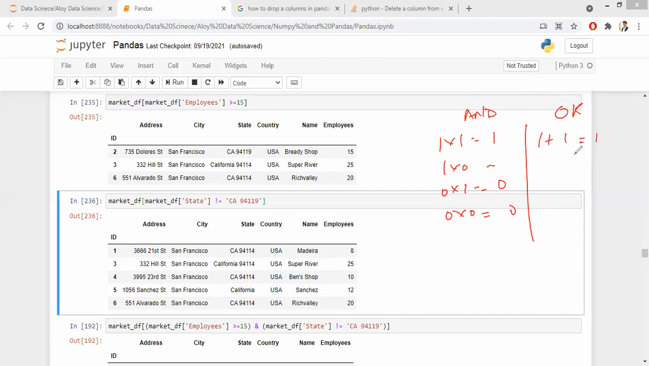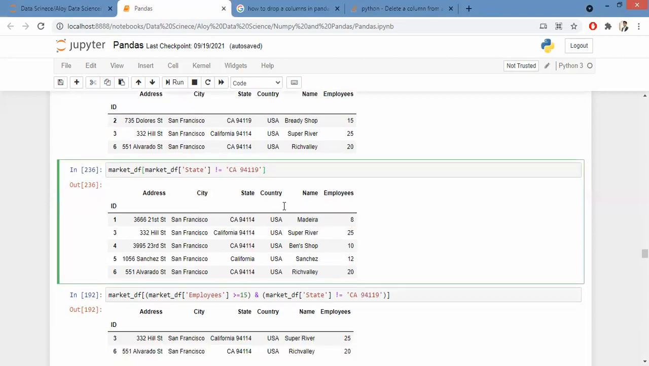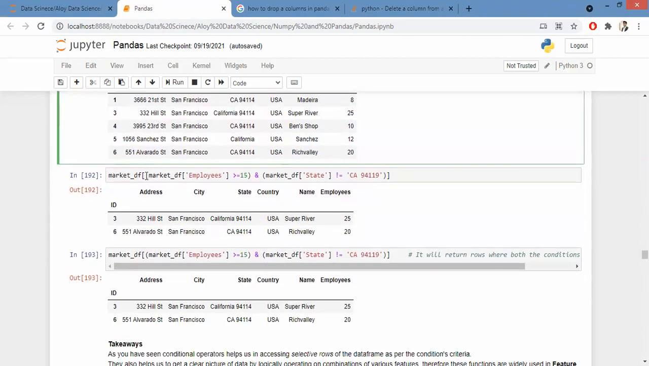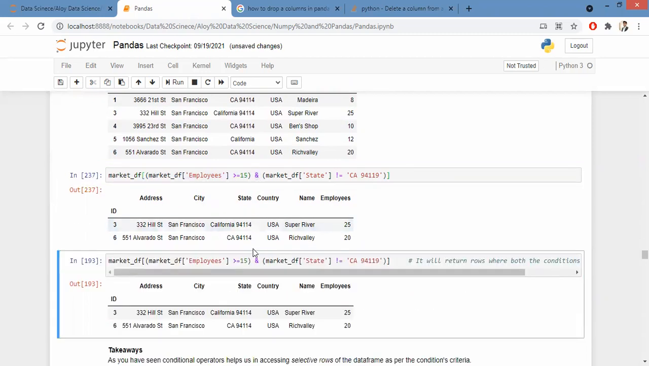Do you guys know about the OR function? Yes, sir. What about others? Yes, sir. Okay, now what I do is I pass both my conditions inside brackets and give an AND condition here, and I get my filtered data.